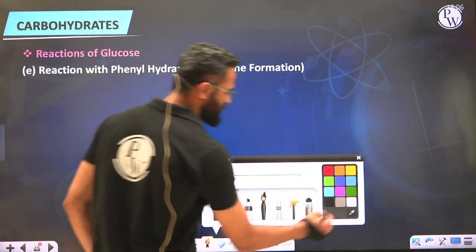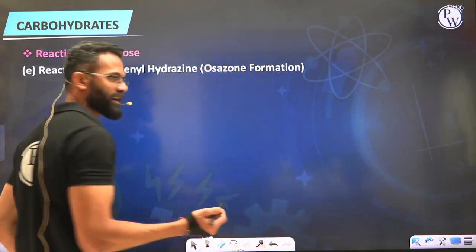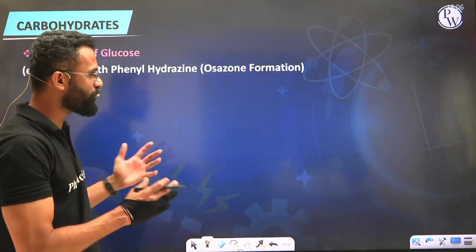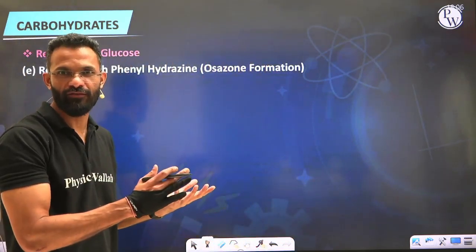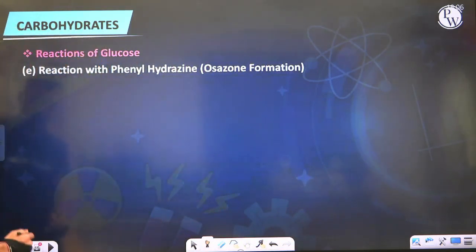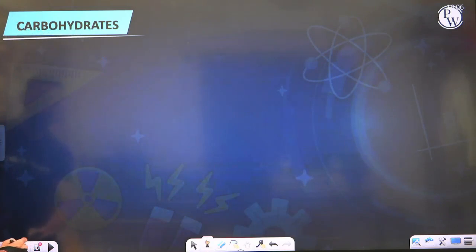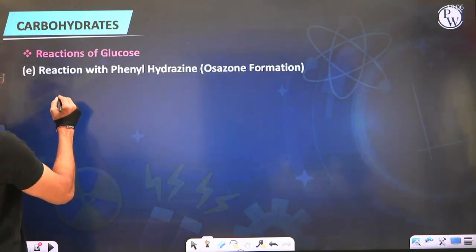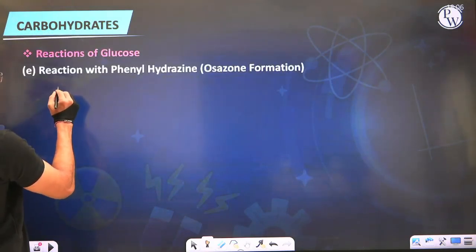Well guys, we will not be discussing the mechanism of this reaction, but I'll tell you a simple trick to remember the product formation. Okay, so see what we are doing here. Let's say we have got first equivalent of phenylhydrazine reacting with glucose.